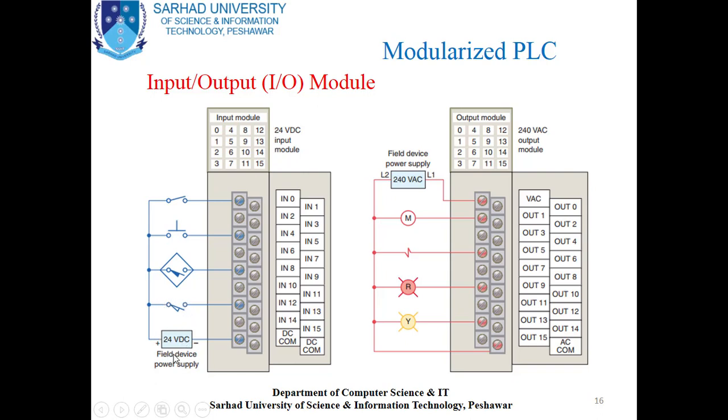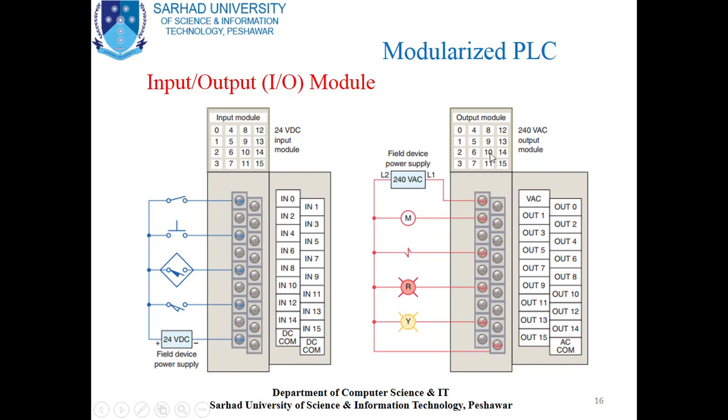Here you can see the field device power supply, the first wire which is low potential which has been connected to the input module, and the positive terminal has been connected with one terminal of each of the input devices, and the second terminal of the input devices has been connected to the input of the PLC. Here you can see this wire has been connected with the PLC, this wire and this wire.